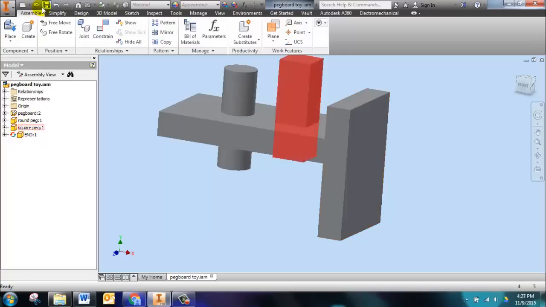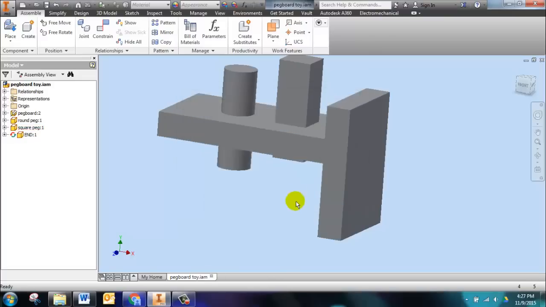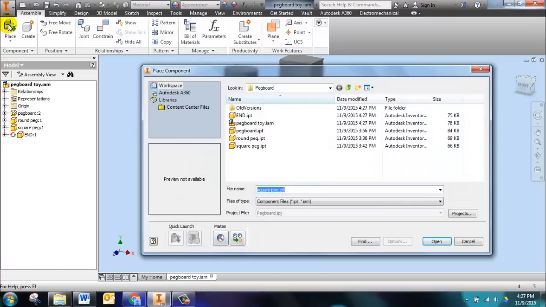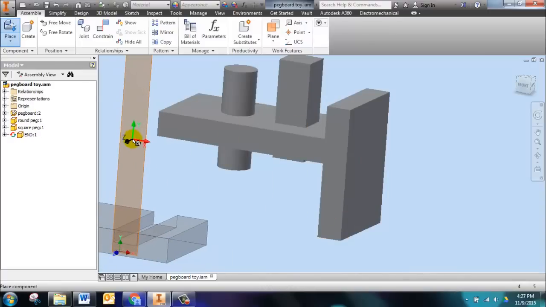Save the assembly. Do you want to save changes? Yes to all. Okay. Now, we do need to place another component. So I'm going to go place. And here's end. It wasn't there before, but now it is. Say OK, open, and place. Right-click and say OK.